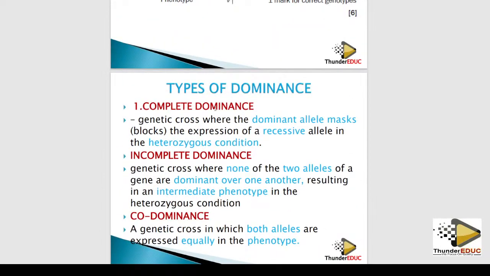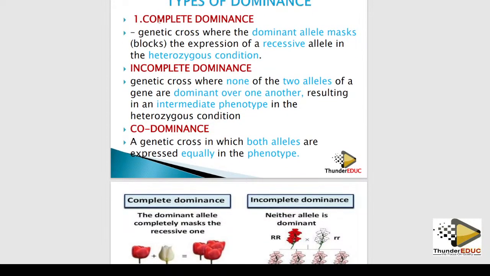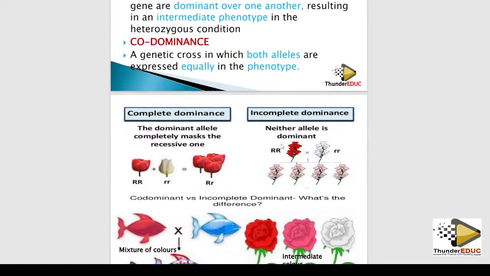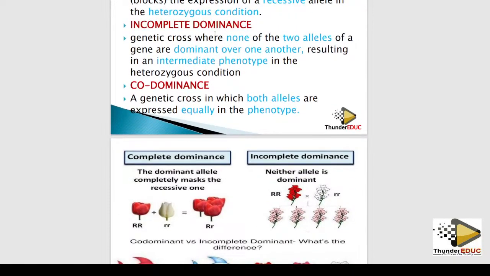There are 3: complete dominance, incomplete dominance, and codominance. In complete dominance, one allele is completely dominant over the other, meaning you have a capital letter and a small letter somewhere. In incomplete dominance and codominance, both alleles are dominant, but the difference is that in incomplete dominance you produce an intermediate.